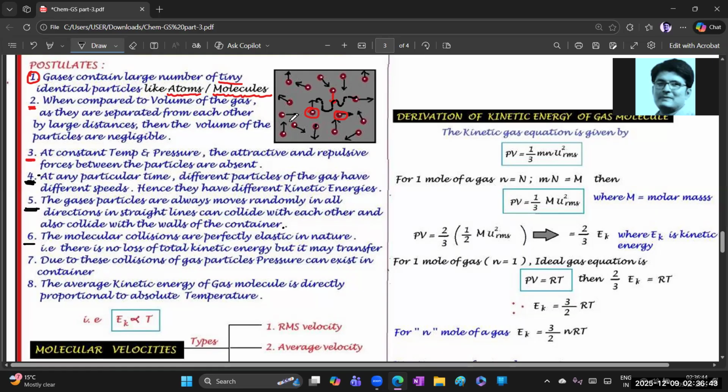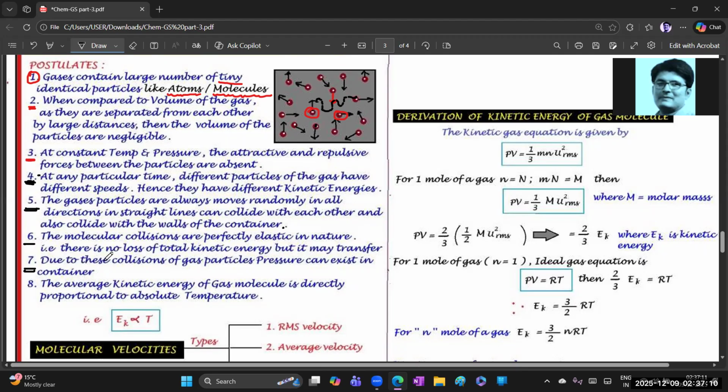So simply to say, there is no loss of kinetic energy at any time while they are colliding with each other as well as when they collide with the walls of the container. Clear? Okay, so that's why simply we can say they are perfectly elastic in nature. Elastic అంటే elasticity తెలుసు కదా నువ్వు, లాగంగా ఇట్లా గుంజితే ఏదన్నా రబ్బర్ బ్యాండ్ ఎలాస్టిక్ ఇన్ నేచర్ అని అంటాం. ఓకే, నెక్స్ట్ సెవెంత్ వన్.